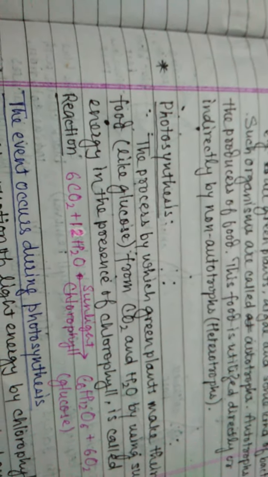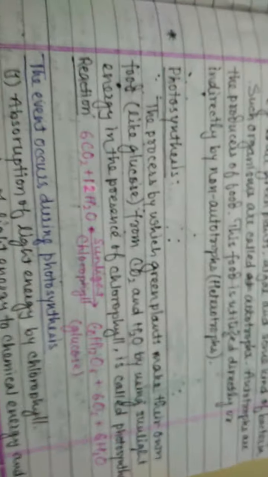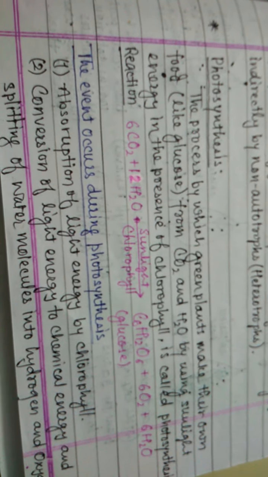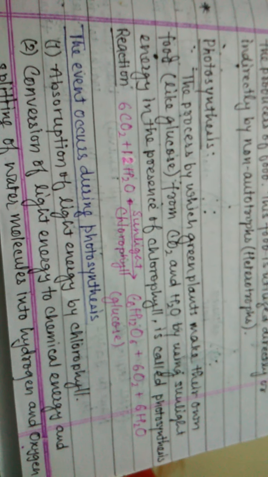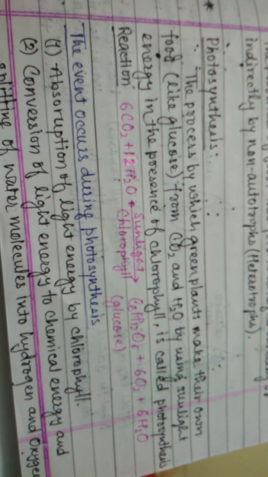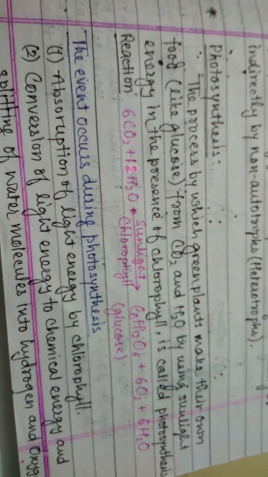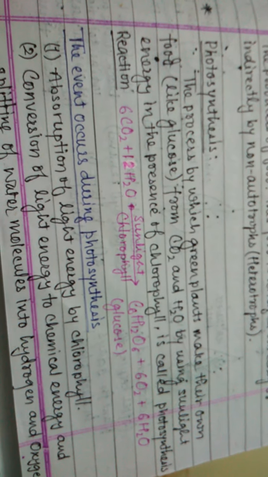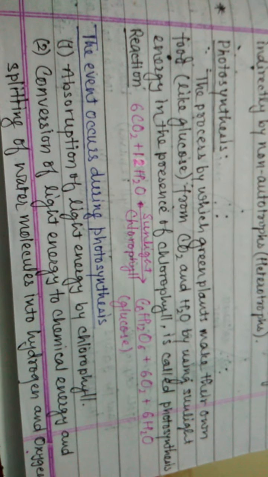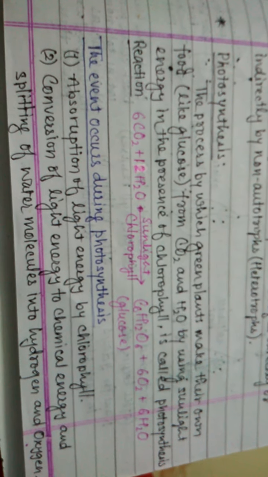Another topic is photosynthesis. We already studied in lower standards that the process by which green plants make their own food, like glucose, from carbon dioxide and water by using sunlight in the presence of chlorophyll is called photosynthesis. This process occurs in mitochondria, that we already studied in standard 9.